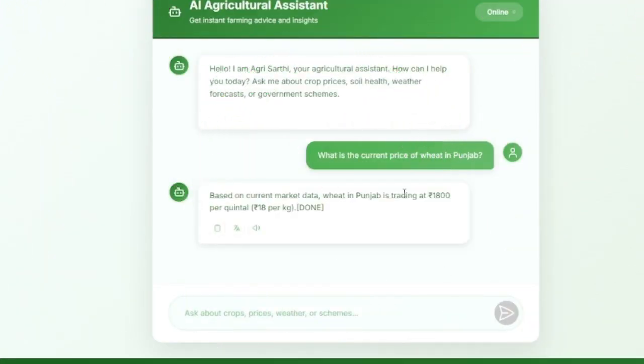We got an output over here, the market data, and we also have a listen option. Based on current market data, wheat in Punjab is trading at 1,800 rupees per quintal, 18 rupees per kg. Let's say we want to understand the same thing in Punjabi.